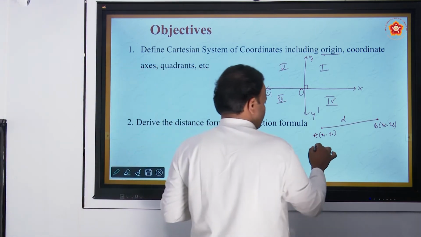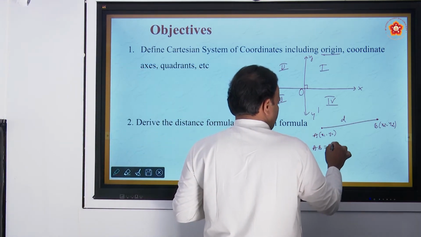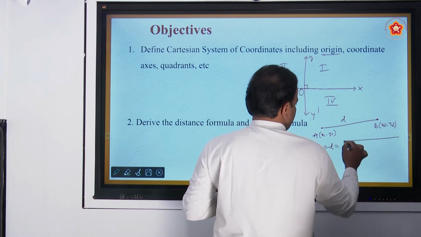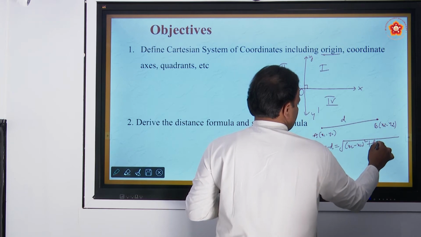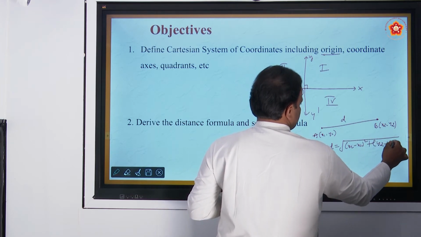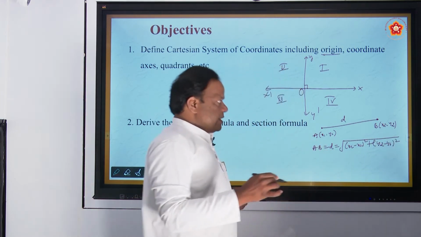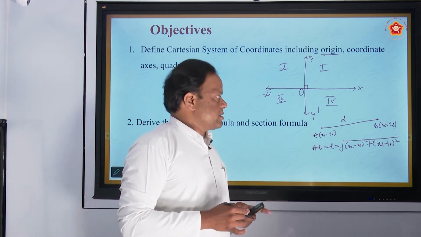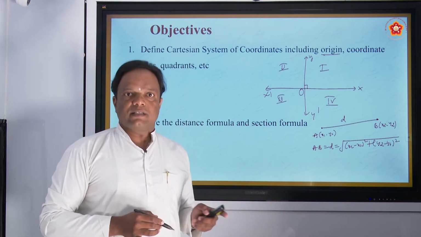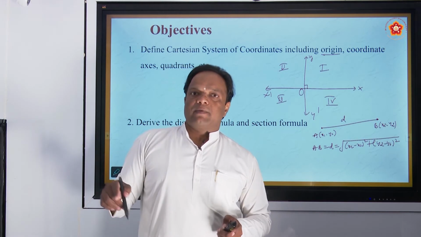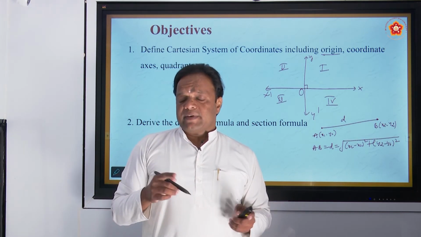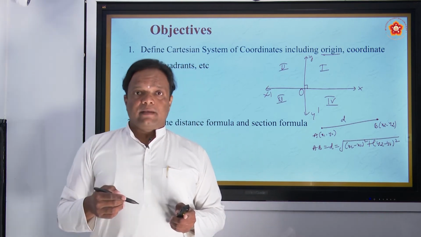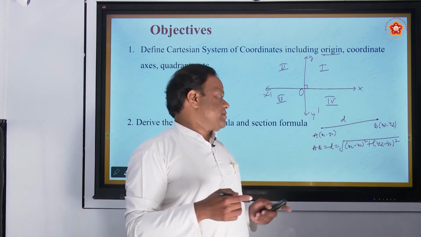The formula is AB equals D equals the square root of (x2 minus x1) whole square plus (y2 minus y1) whole square. A very simple formula. This is called the distance formula. This is the distance between the two points x1, y1 and x2, y2. The formula is very important because it is used in solving different problems. This theorem you will study in the next session.